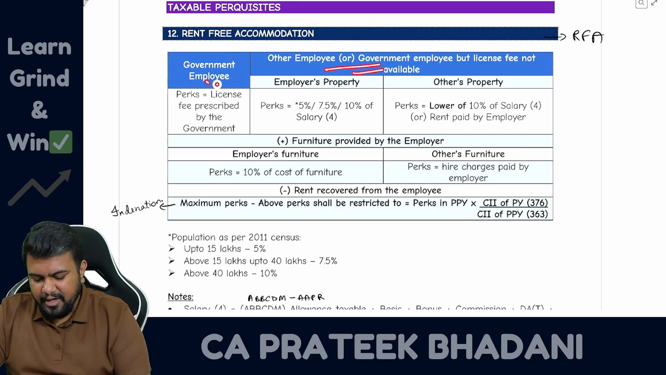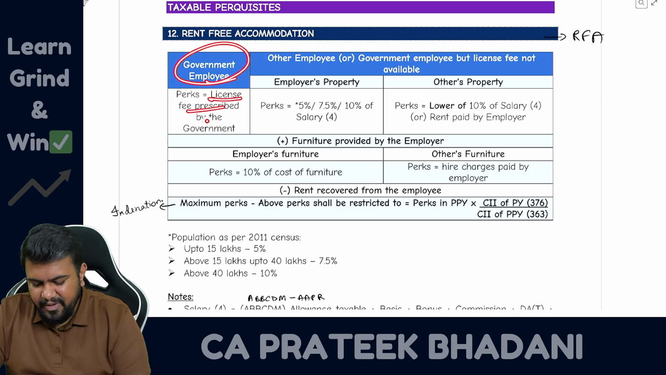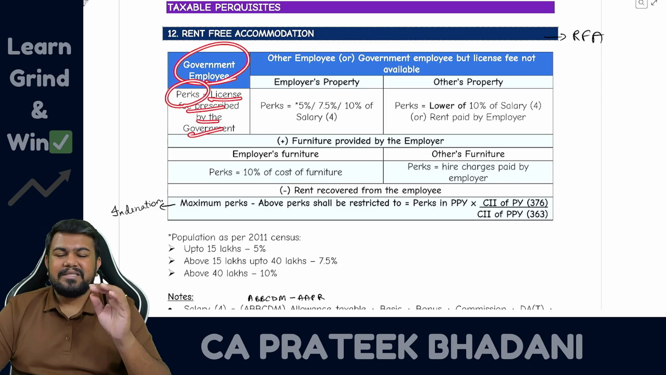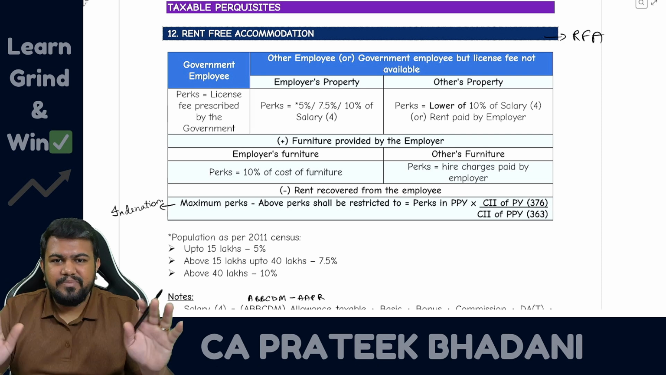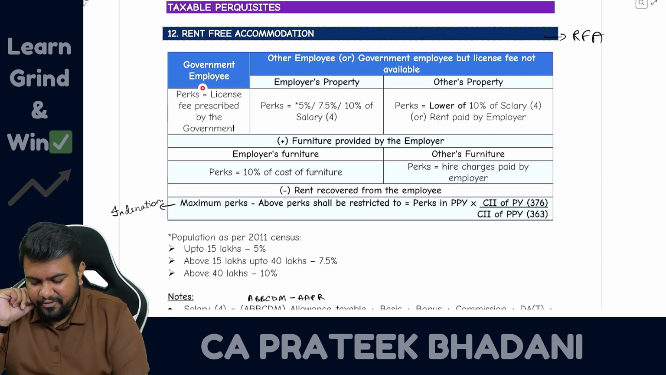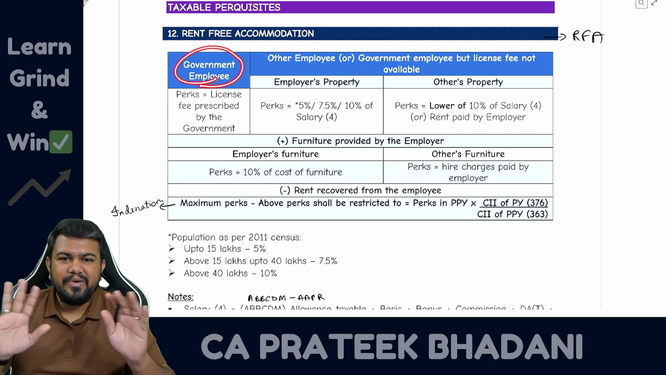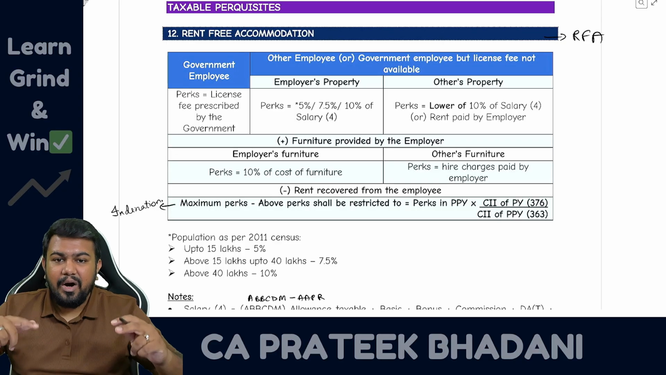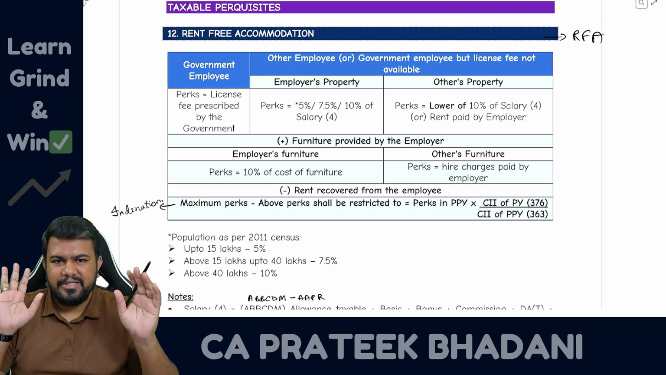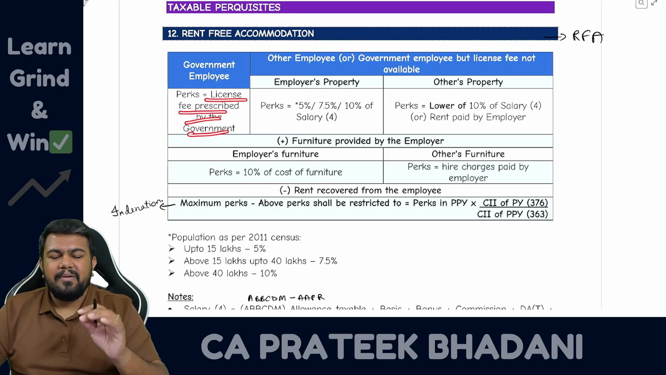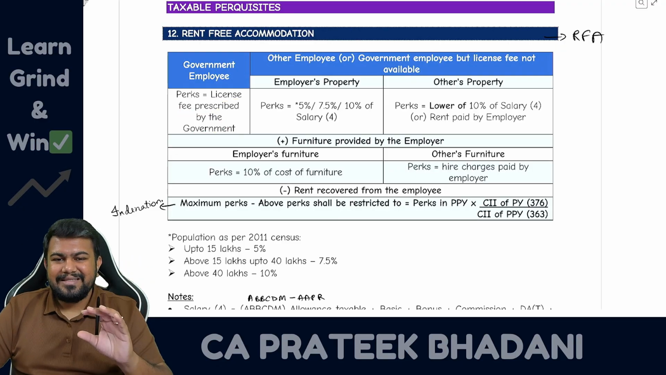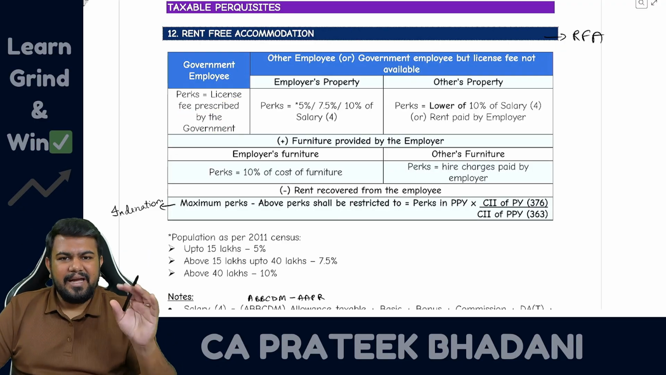is getting it. For a government employee, the license fee prescribed will be treated as a taxable perquisite. Listen, for RFA there is no exemption at all. So don't get confused. In case of a government employee, there is no exemption. We are only discussing how to calculate the value of the perquisite. So the value of the perquisite is equal to the license fee prescribed by the government. Whatever the license fee is, that will be taxable in the hands of the employee.